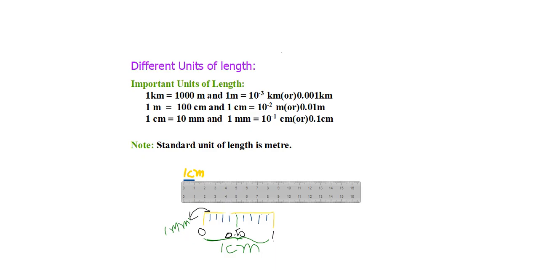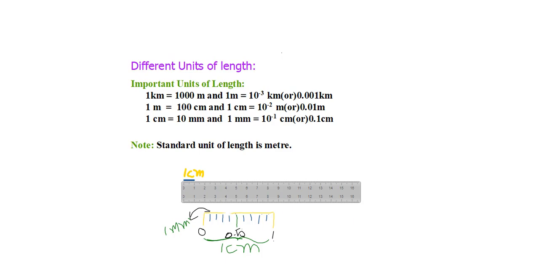One small scale is given here. What is the length of the scale? 16.5 centimeters. So 0 to 1 is 1 centimeter. The distance between 0 and 1 is 1 centimeter. Elaboration of this is given here. This 0 to 1 has 10 divisions in it: 1, 2, 3, 4, 5, 6, 7, 8, 9, 10.